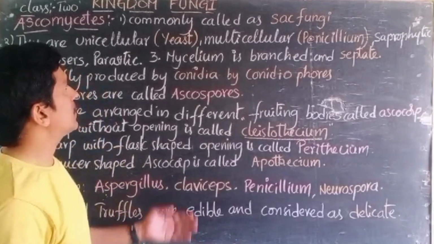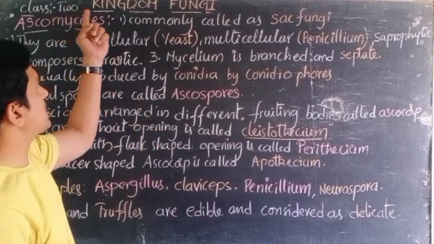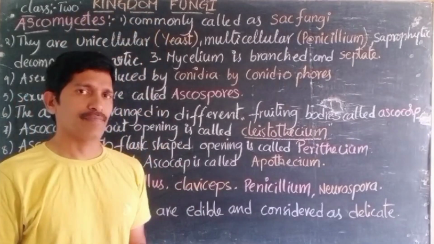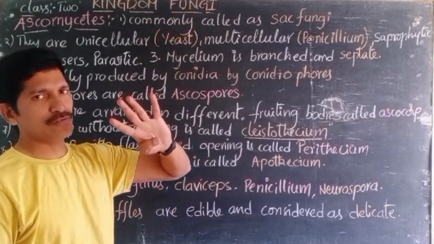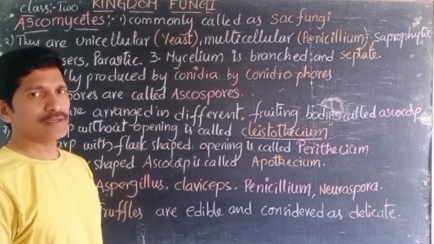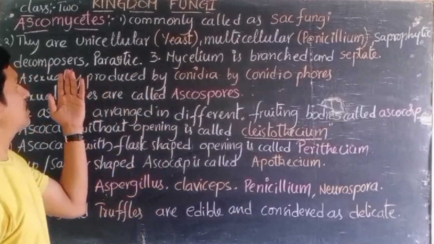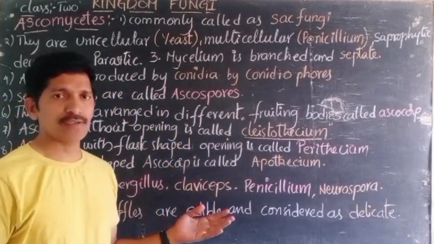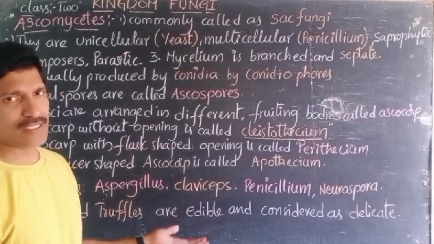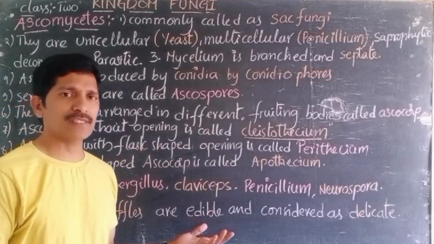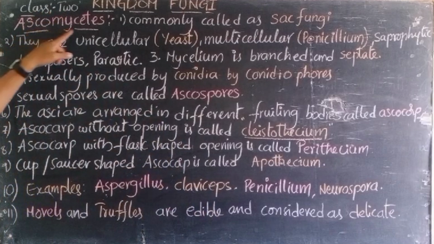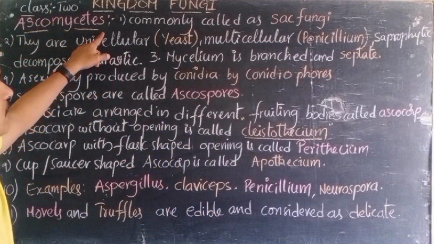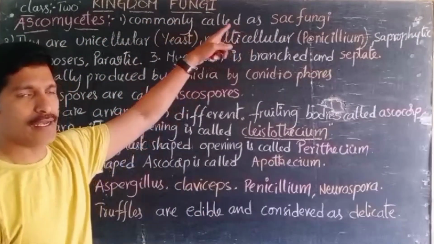We are going to discuss the second class of kingdom fungi. We know that already, the kingdom fungi is classified into 4 classes, right? Ascomycetes, Basidiomycetes, Deuteromycetes, Phycomycetes. Phycomycetes we already discussed in the previous class, and now we are going to discuss class 2, Ascomycetes, the second class of the kingdom fungi, right?